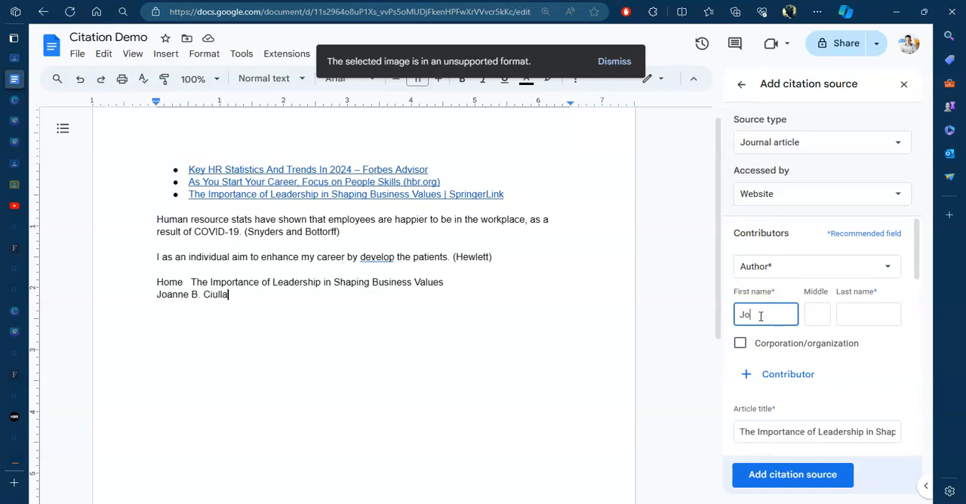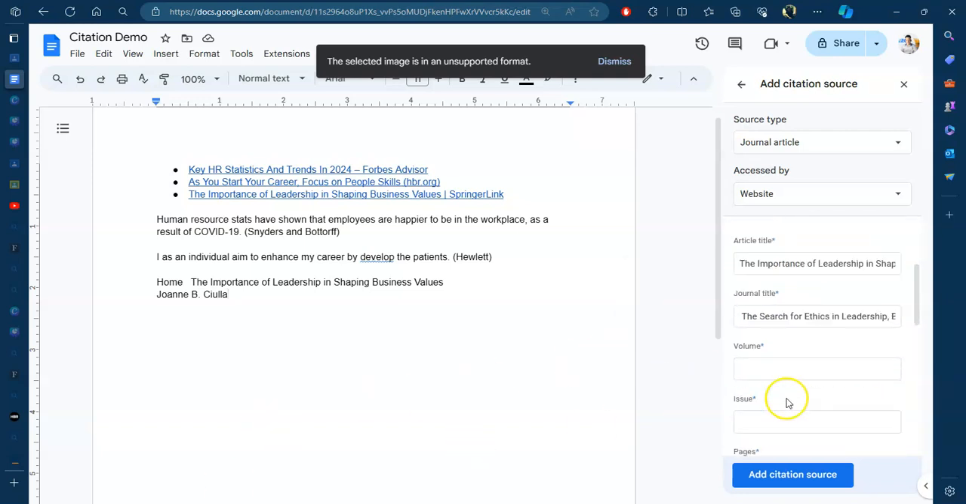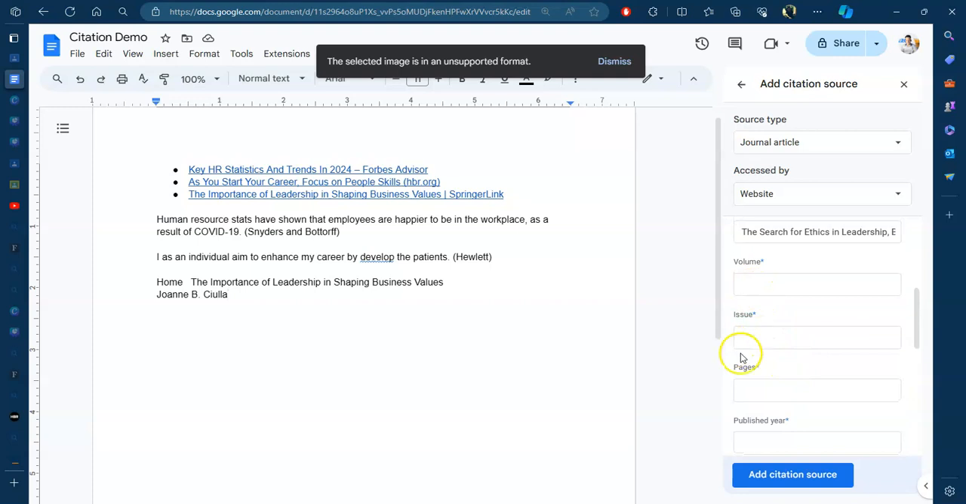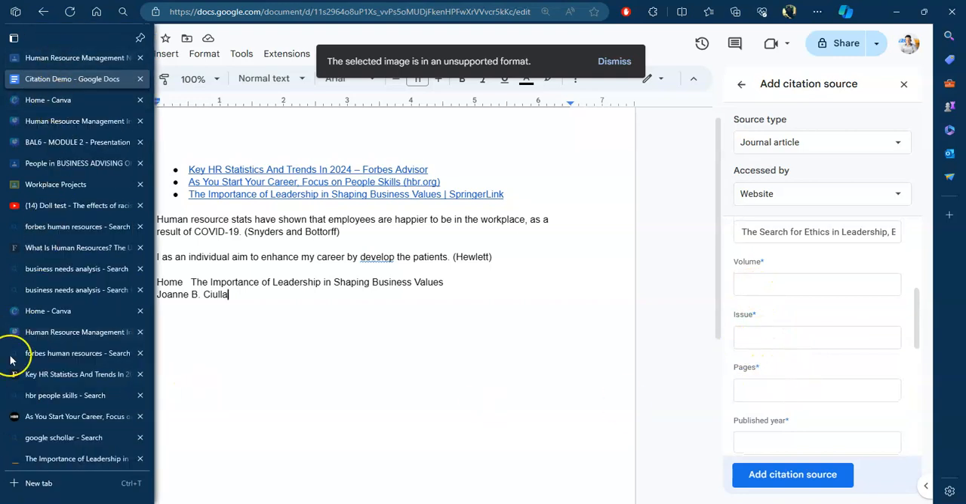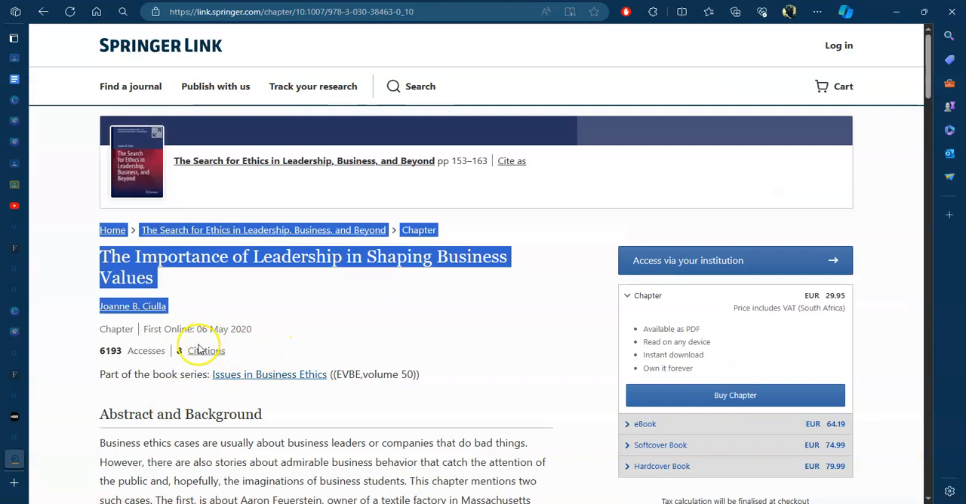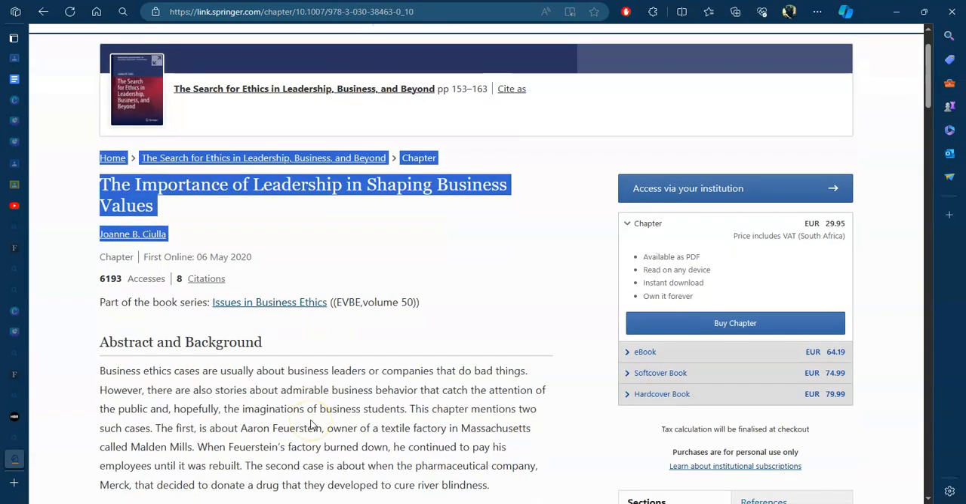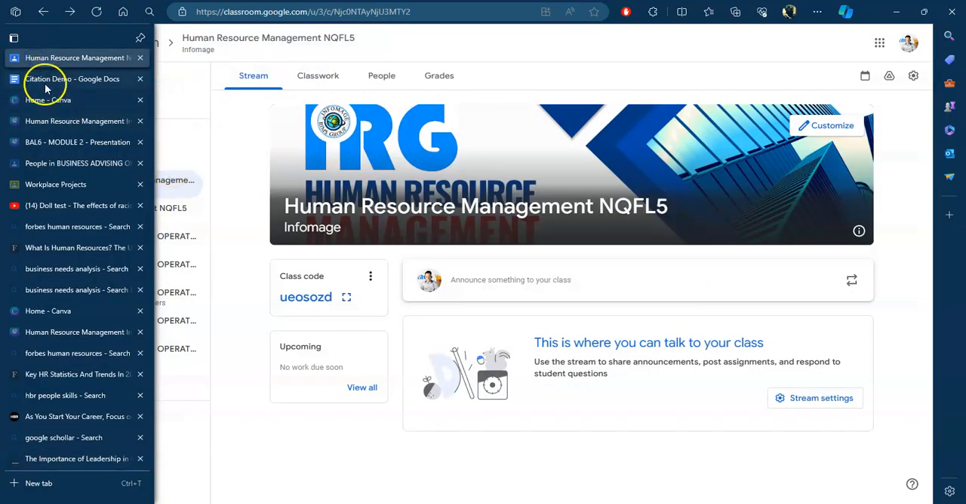Okay, let's add the author. So we know it's Joanne. You can always type it in if you want. And we know it's B. And then we know it's Sulia. Okay, if I spelt it wrong, I am sorry. But I'm going to just in the interest of time. So we want to get the volume and the issue. So go back here. Let's see what volume it was. It should tell us. Okay, so we know what pages it is. Sometimes you don't get all the info and you just have to make do with what you have. So we have volume 50. Okay, so volume 50, page 153. Okay, that should be enough info.